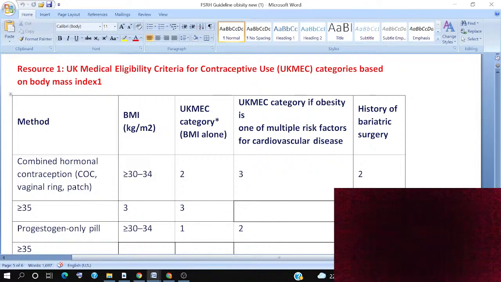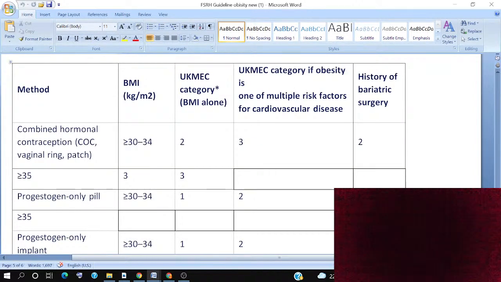If the female's weight is more than 30 to 34, and the patient is taking combined hormonal contraception, COC, vaginal ring, or patch, you can make it BMI category 2. With obesity or multiple cardiovascular risk factors, you can make it category 3.